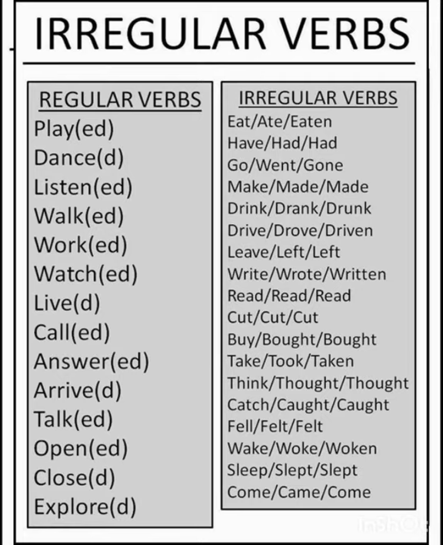Have, had, had. Go, went, gone. Make, made, made. Drink, drank, drunk. Drive, drove, driven. Leave, left, left. Write, wrote, written. Read, read, read. The pronunciation of verb 2 form of read should be "red". So read, read, read. Cut, cut, cut. Buy, bought, bought. Put, put, put. Shut, shut, shut. Take, took, taken. Think, thought. Catch, caught. Feel, felt. Wake, woken. Sleep, slept. Come, came, come.